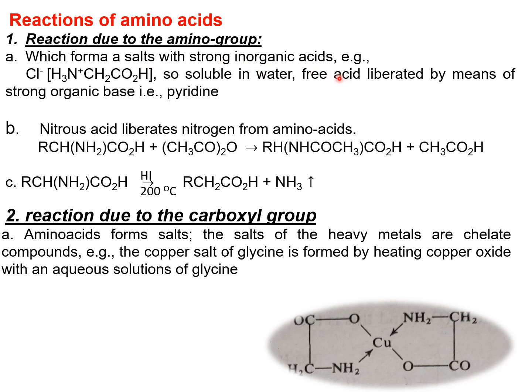Any amino acid, if it reacts with strong inorganic acids, forms a salt, so it is easily soluble in water, and a free acid is liberated by means of a strong organic base, that is pyridine.